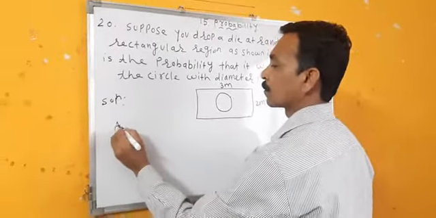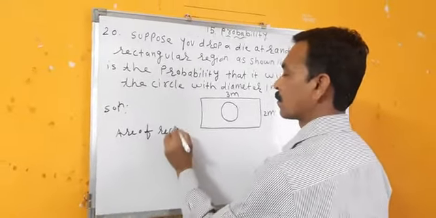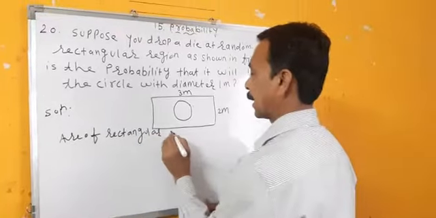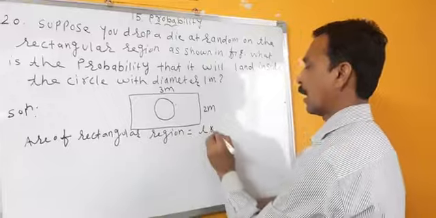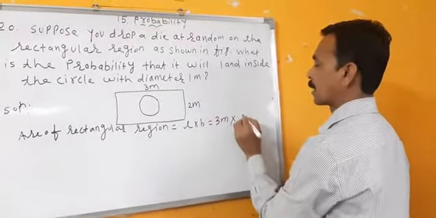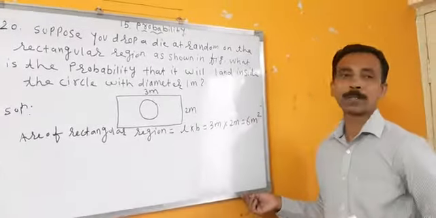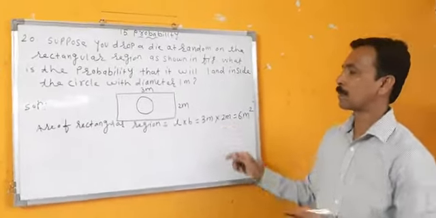Area of rectangular region is equal to L into B. This is length. Length is how much? 3 meter. What is breadth? 2 meter is equal to 6 meter square. So area of rectangular region is, right, 6 meter square.